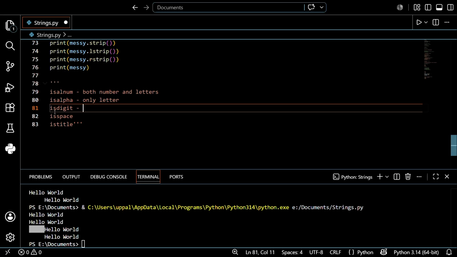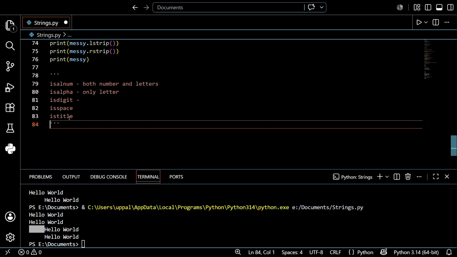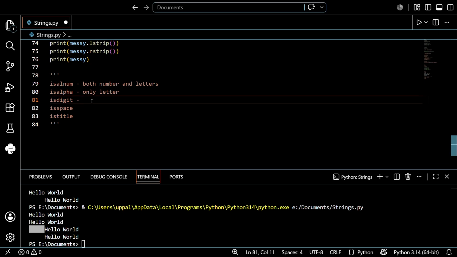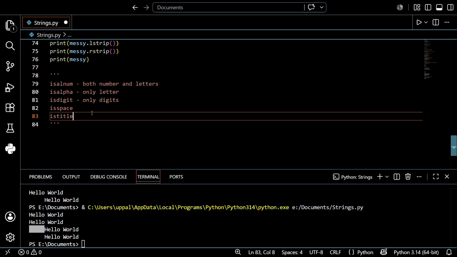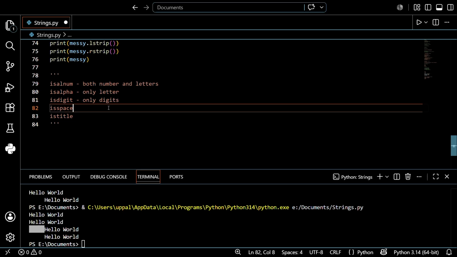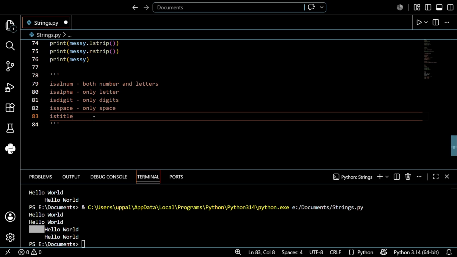These conditions are used to verify either it's containing only letters or only digits, right? And it's containing only space, or it's in the form of a title. So this is the one I want to discuss.